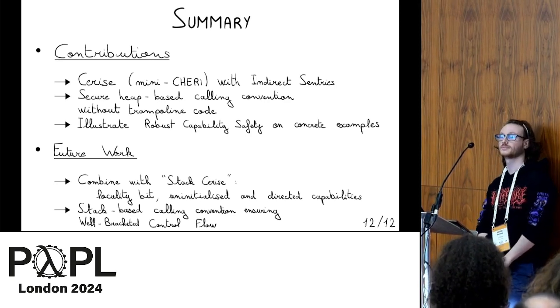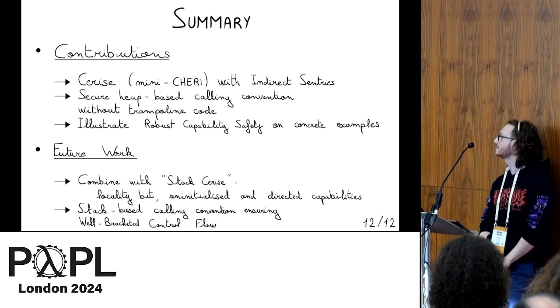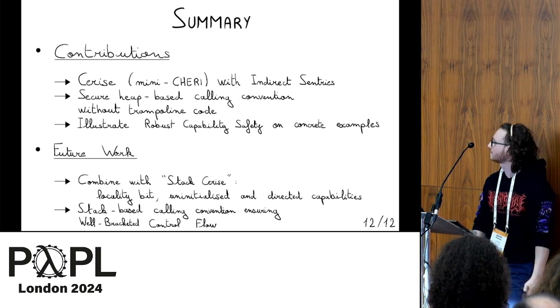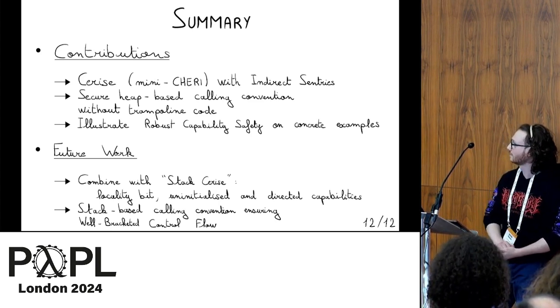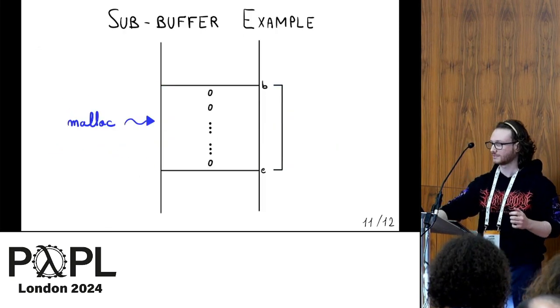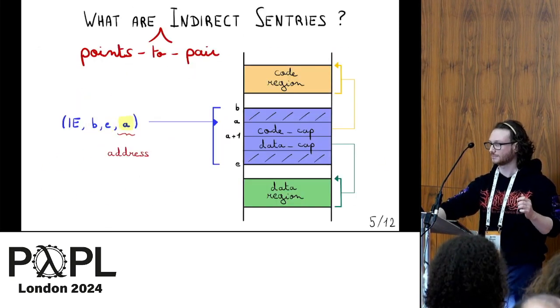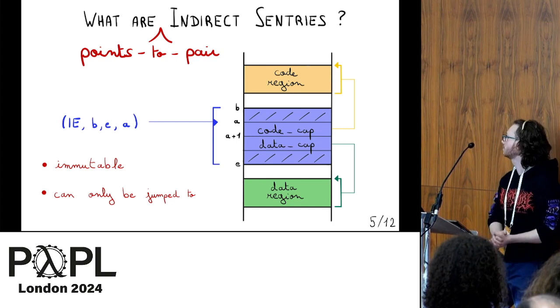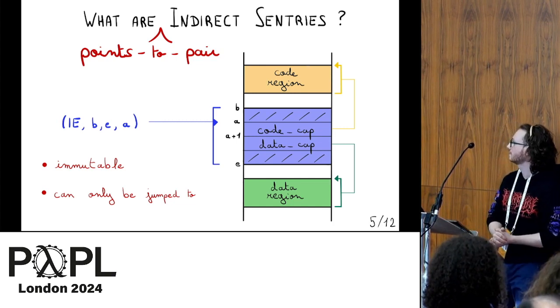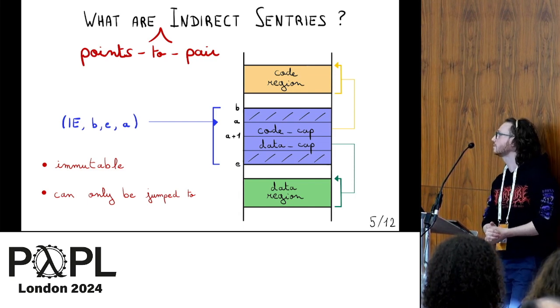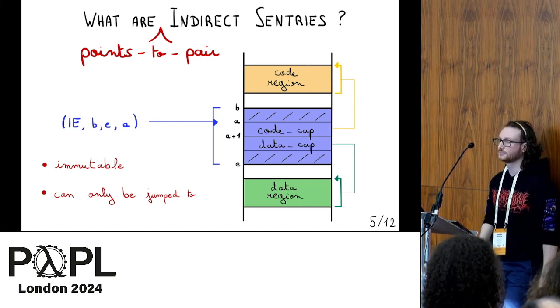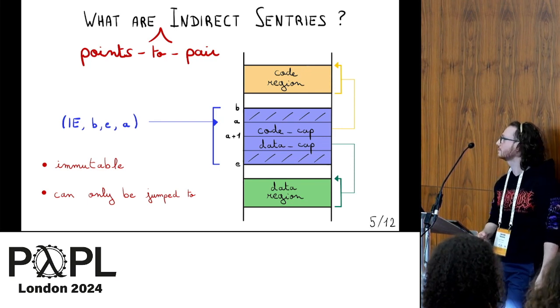No? So I have one. You said initially that the indirect sentries can cover a range, and within that you have a pointer to a pair of capabilities. One is code, one is data. But you then suggested that's somehow general. It's not baked in that it needs to be code or data. So what can you do with the rest of that range, and also how much is built into either the Cerise logic or the reasoning examples that actually it needs to be a program pointer and some data?